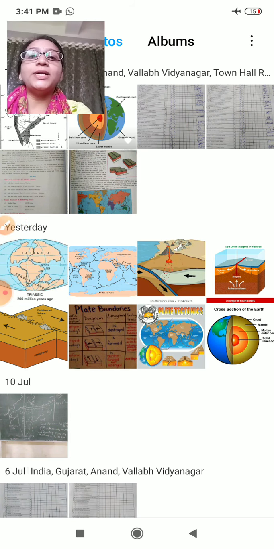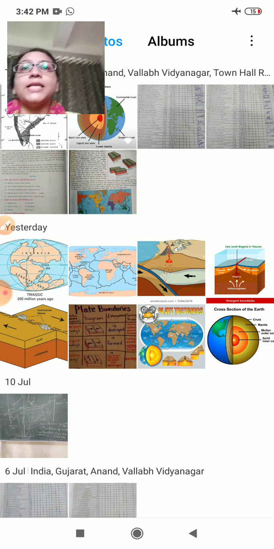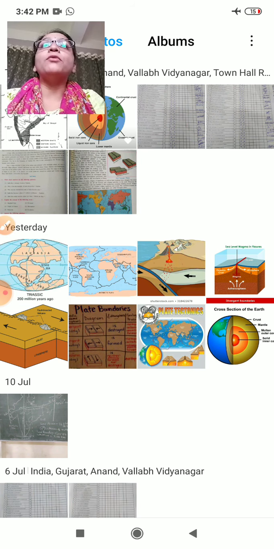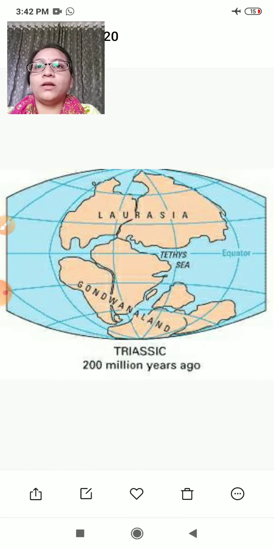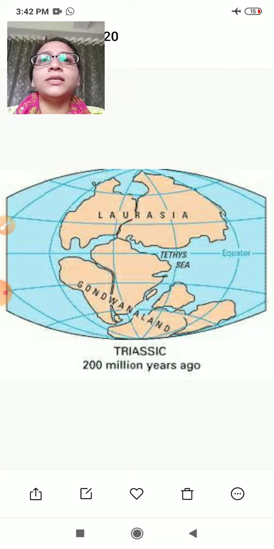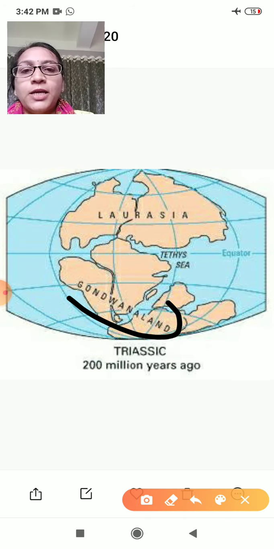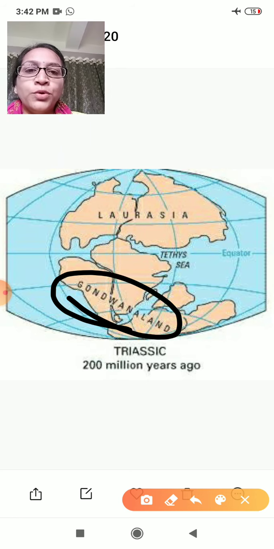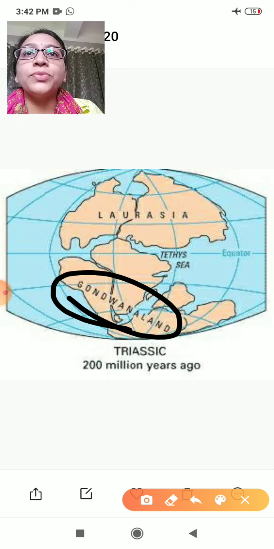Now let's see about India. In ancient time, India was a part of a very vast and ancient landmass known as Gondwanaland. This large landmass consisted of present South America, Africa, Australia, and Antarctica.